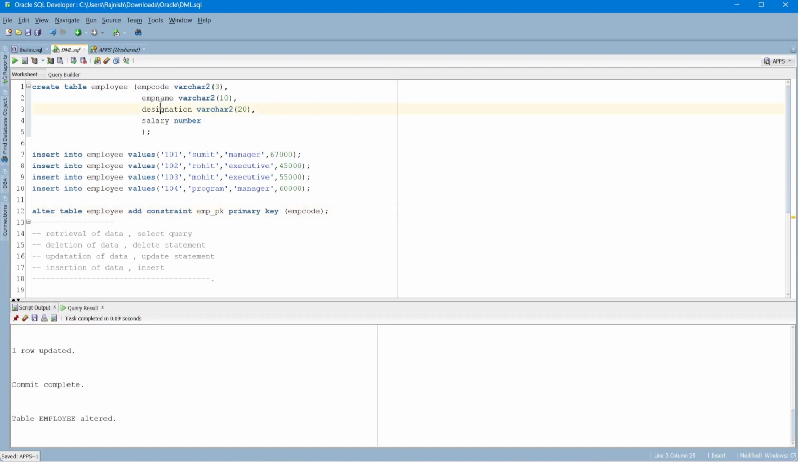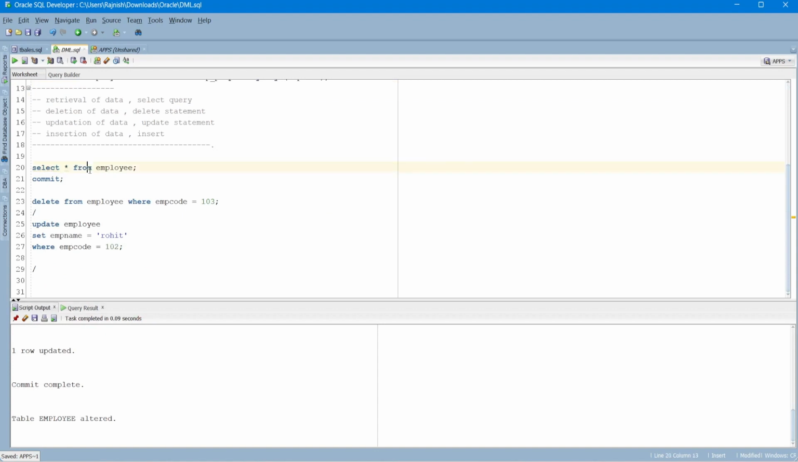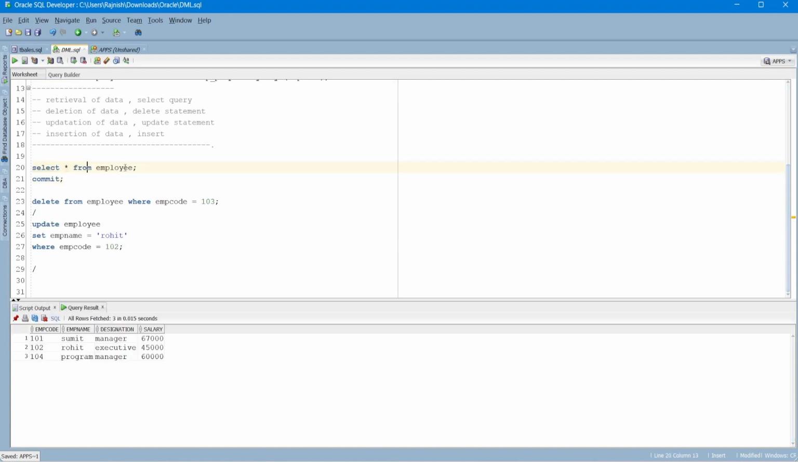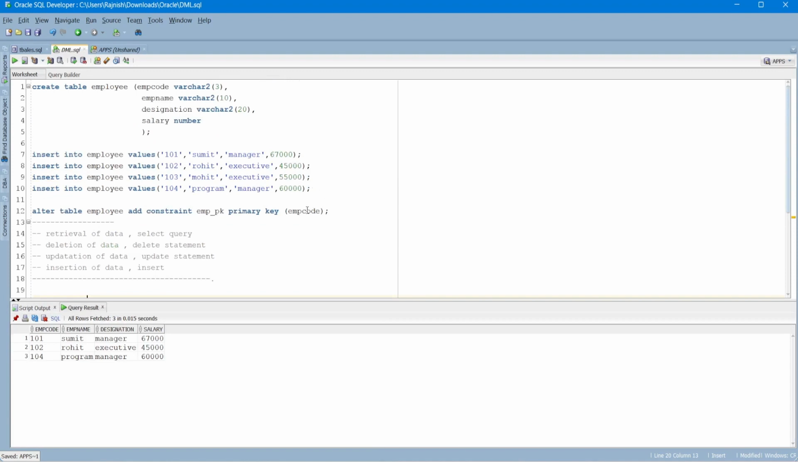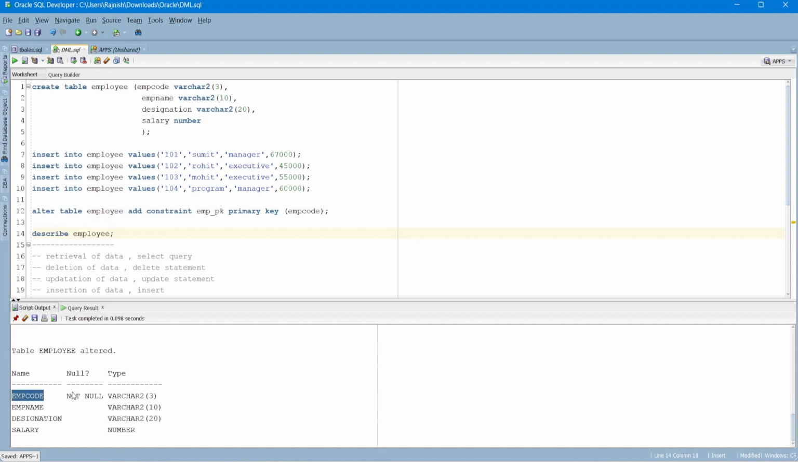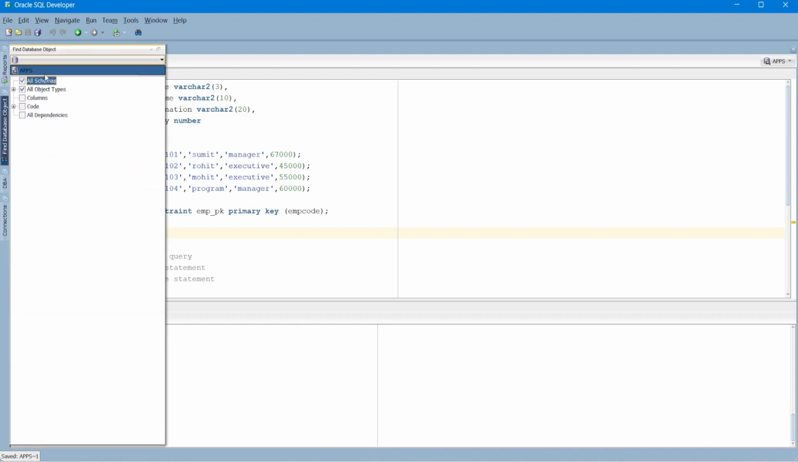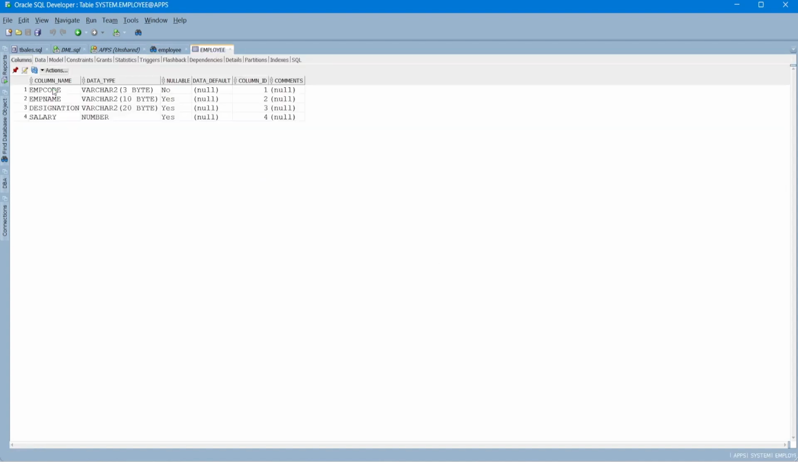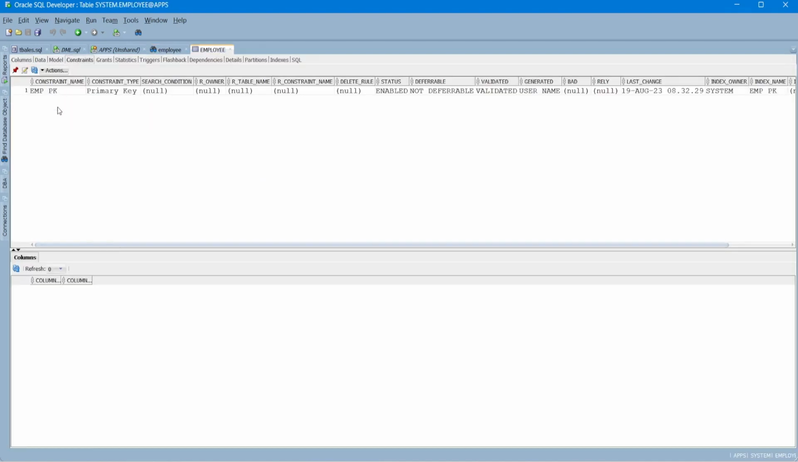So now we have employee code as a primary key. Okay, if I select the data, it will show me. And if I describe employee, it is showing employee code cannot be null. The type of this is varchar, the size is 3. Now let me show you the constraint. Here we can see the constraint, employee pk constraint on emp code.